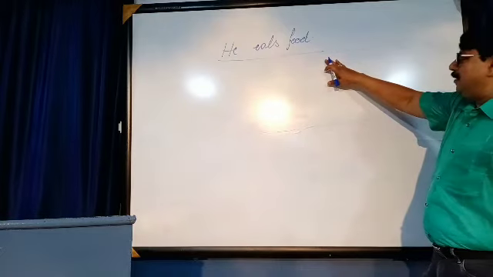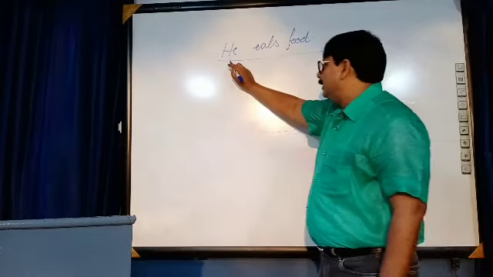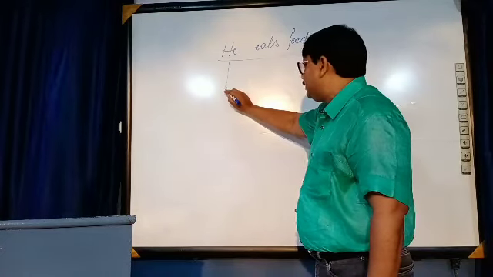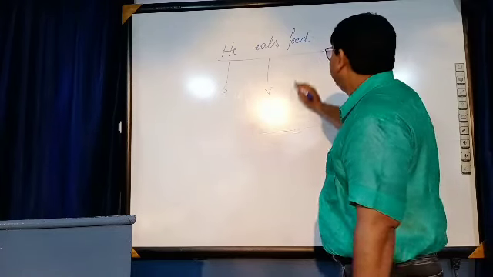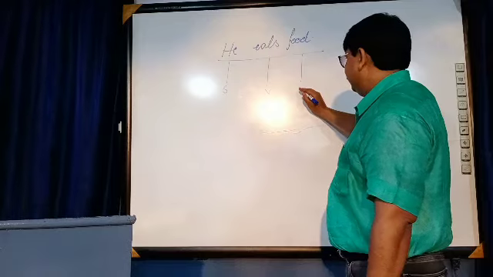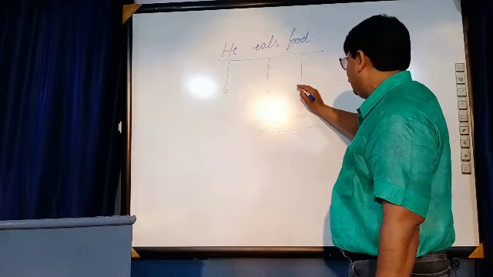What is the structure of this sentence? The first word is subject, the second word is verb, and the third word is object.